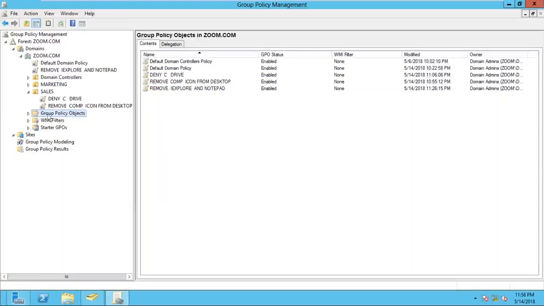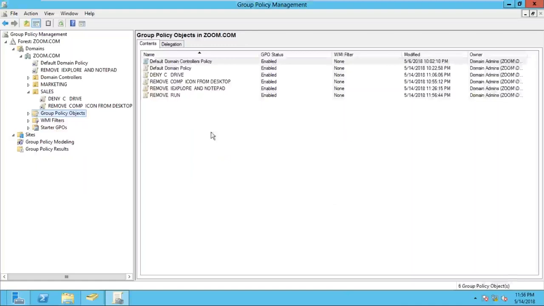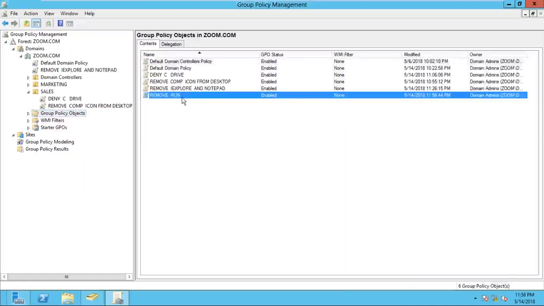What we have to do: first, create the policy in group policy objects. Right click on group policy objects, click on New, and create the policy. I'm creating the policy with the name Remove Run. Click OK. The policy is created, and now we have to edit it. Right click on this Remove Run policy and click on Edit.